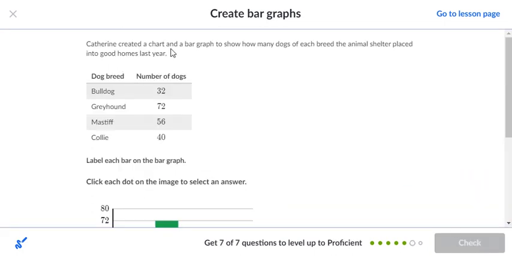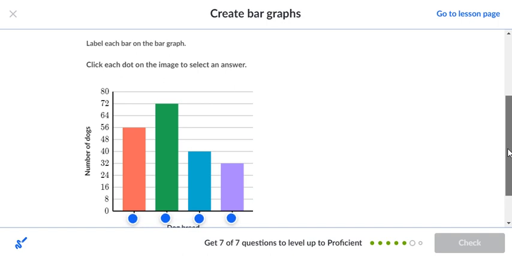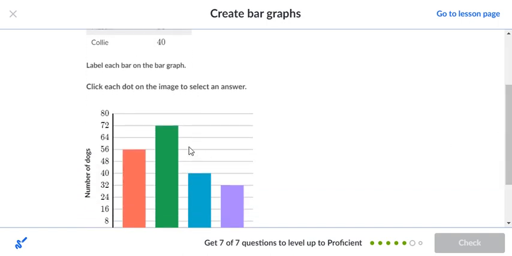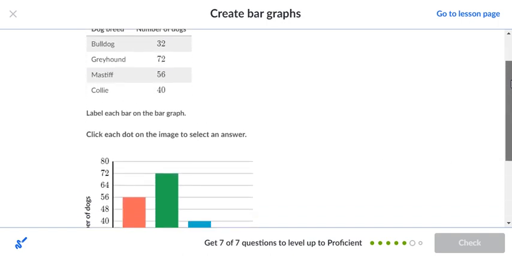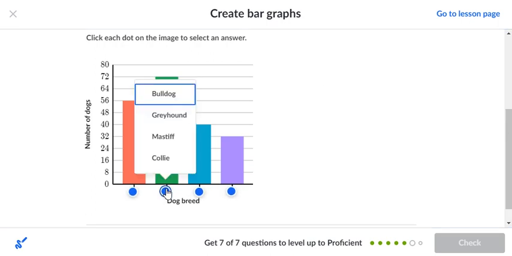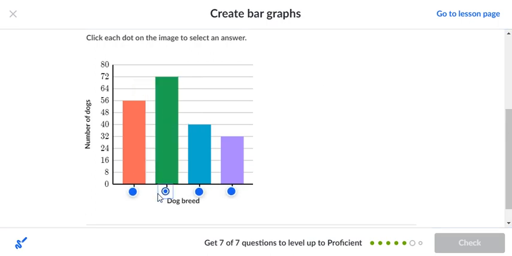Okay, Katharina created a chart and a bar graph to show how many dogs of each breed the animal shelter placed into good homes last year. So bulldogs, the number of dogs were 32, greyhounds were 72, mastiffs were 56, and collies were 40. So right here we got 72. See this bar here, green bar is at 72. So which particular dog was that? Well, that was the greyhound. So we're going to make sure that we check off on the greyhounds. And if we check our answer, we see that, oh yes, we did.